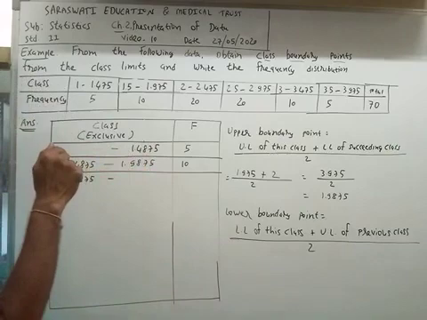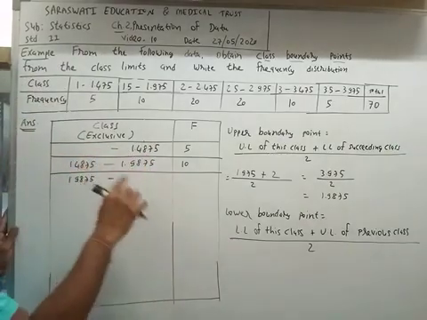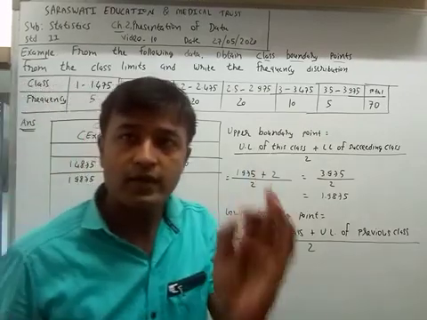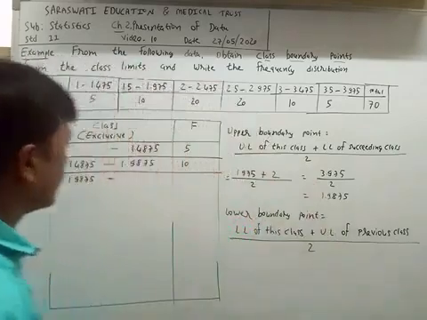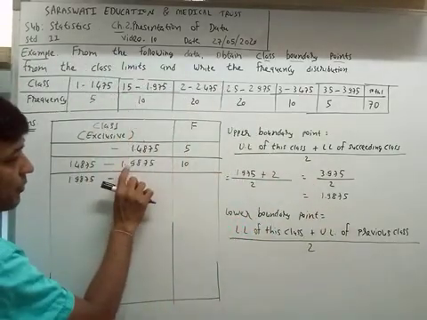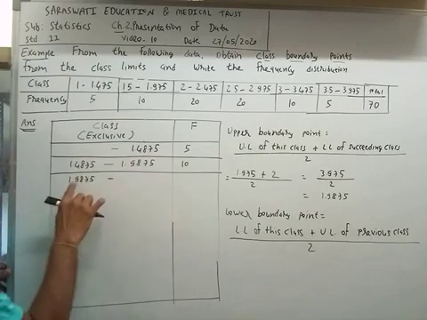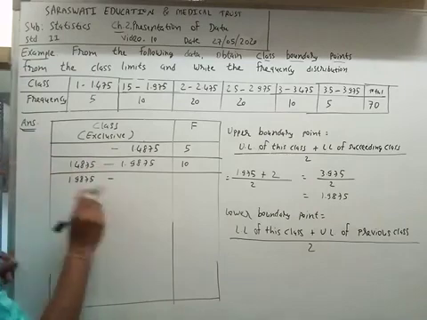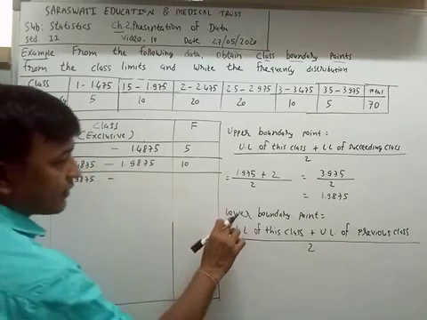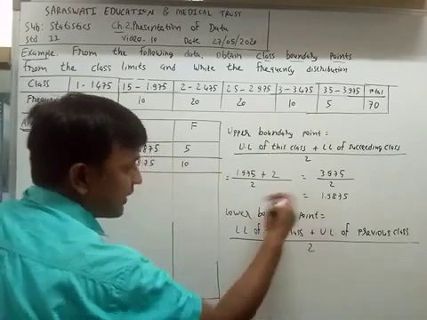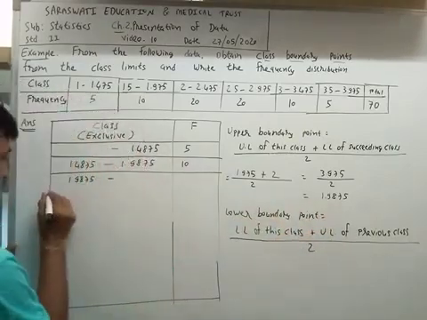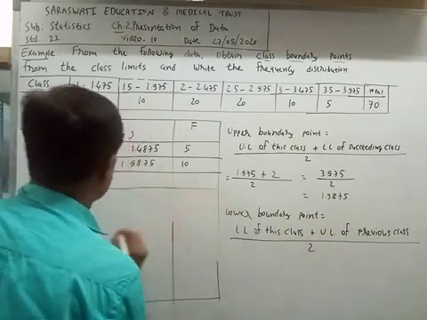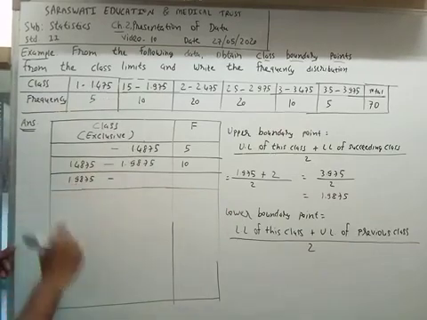I am applying a shortcut. The second class's upper boundary point is 1.9875, and it is made the lower boundary point of the third class. So I have not found the lower boundary point by formula. I put this value at this place and solve the answer.